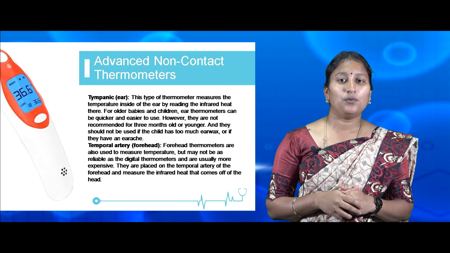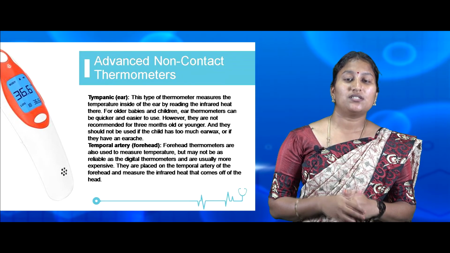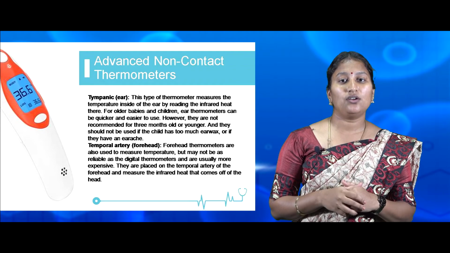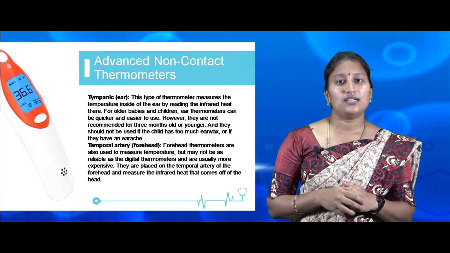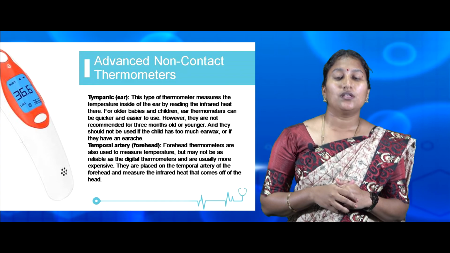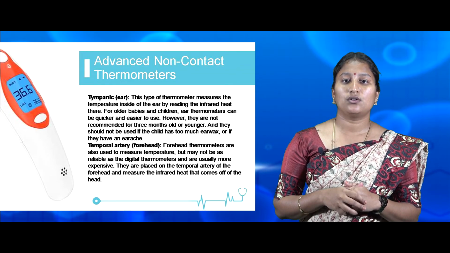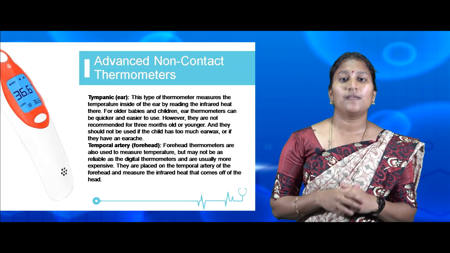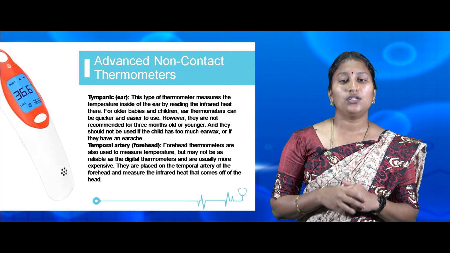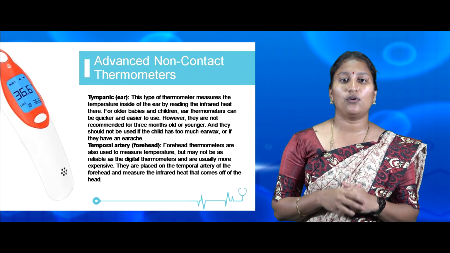Next is the temporal artery or forehead thermometer. Forehead thermometers are also used to measure body temperature, but they are not as reliable as digital thermometers and are highly expensive. These thermometers have been much more prominent during this COVID-19 pandemic. These thermometers are placed on the forehead and used to measure the temperature that comes off of the head.